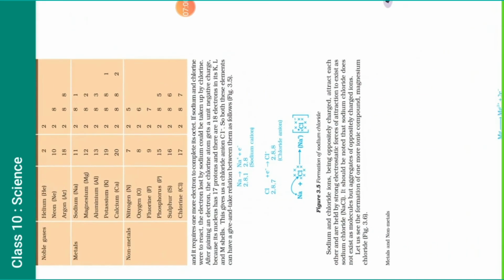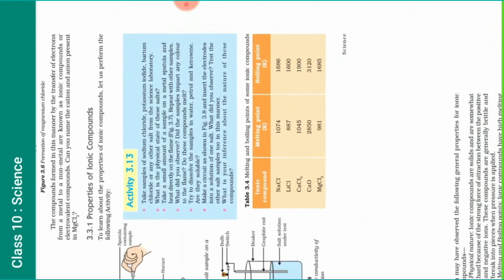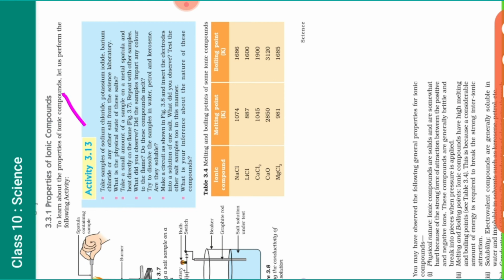Okay students, now after that we can do some properties of the ionic bond that we should know very well. This is a very important part of this chapter. So whenever we are talking about the properties of the ionic compound, before that, they gave you one activity, that is activity 3.13. Take samples of sodium chloride, potassium iodide, barium chloride or any other salt.